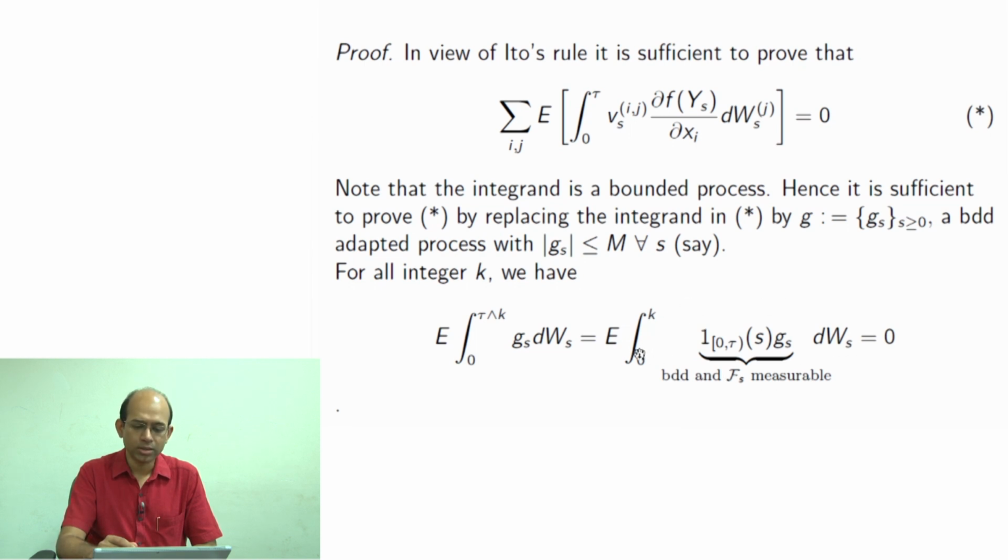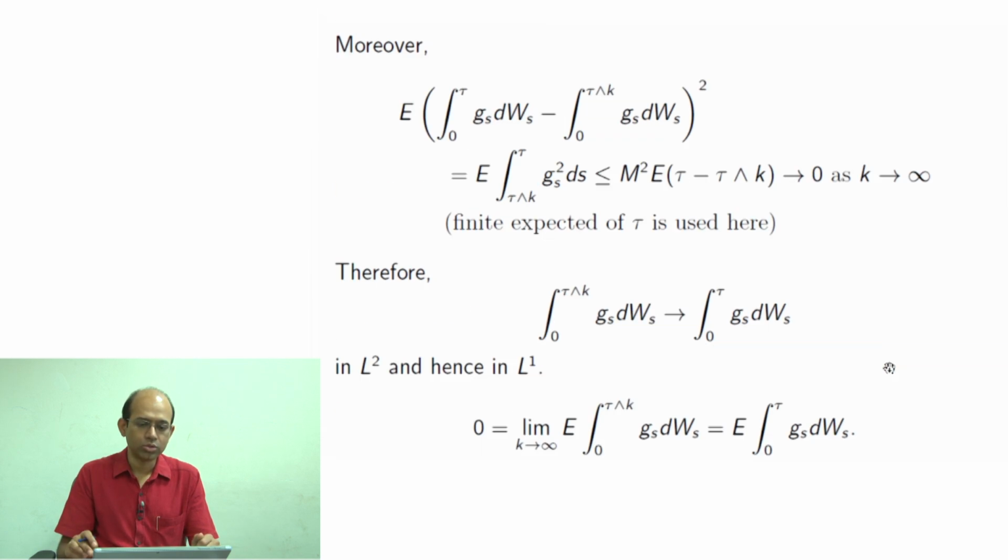Since it is a martingale, as a function of t, now it is 0 to k. That means the martingale evaluated at time k, so the expectation of that would be 0. So we get that this is 0 for the modified stopping time, that is, the truncated tau minimum k. And this is true for all possible k. That is what we are going to use next. We need to discuss this integration, but we have obtained the result about the integral of G_s dW_s from 0 to tau minimum k.